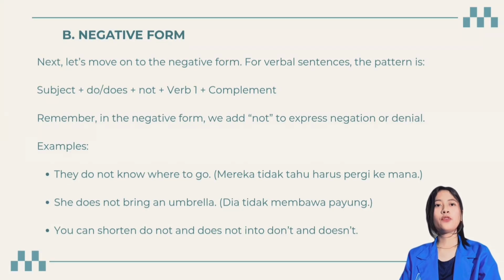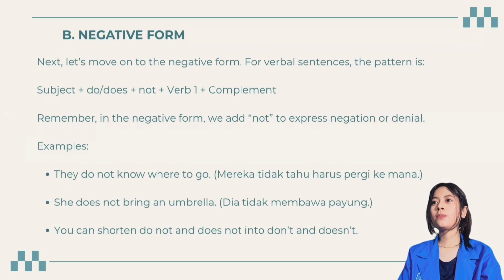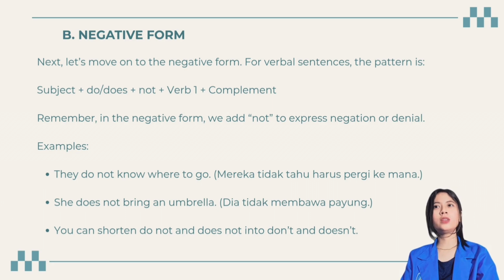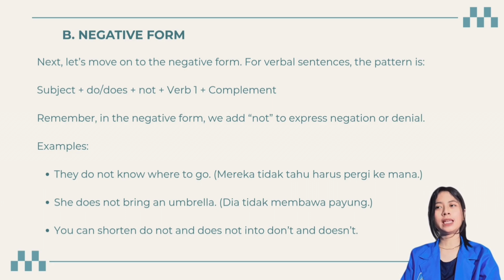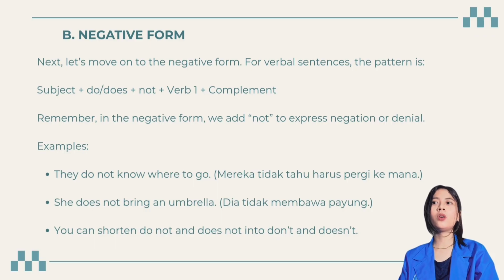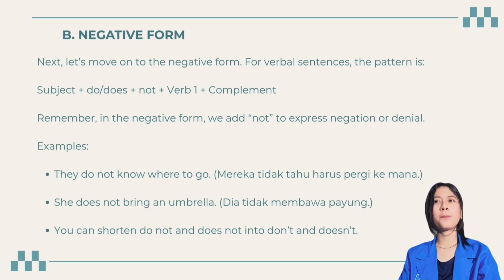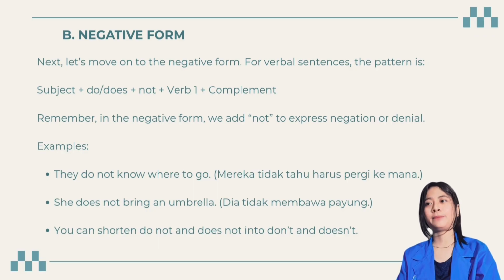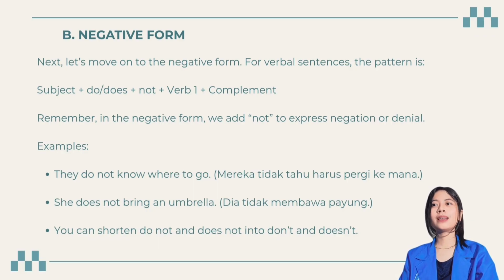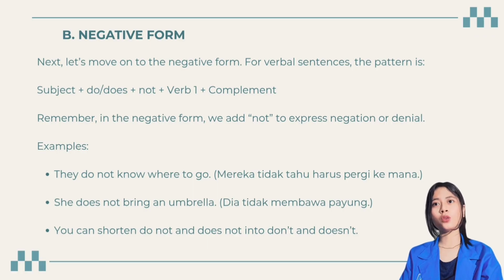B. Negative form. Next, let's move on to the negative form. For verbal sentence, the pattern is subject plus do or does plus not plus verb 1 plus complement. Remember, in the negative form, we add not to express a negative or denial.